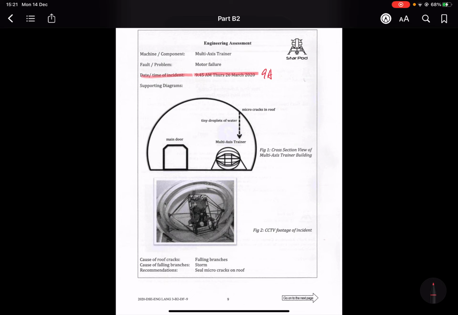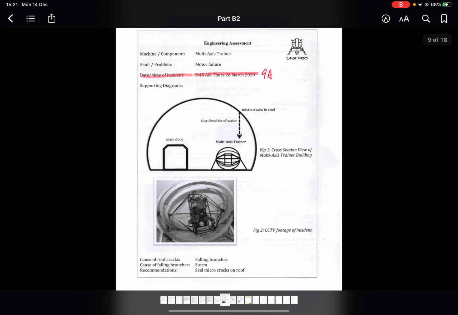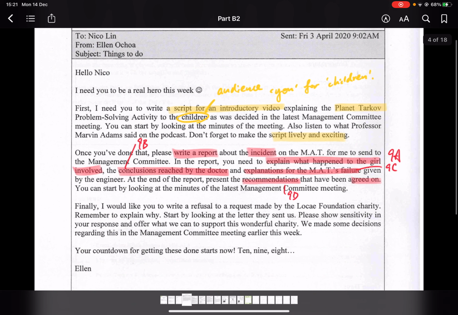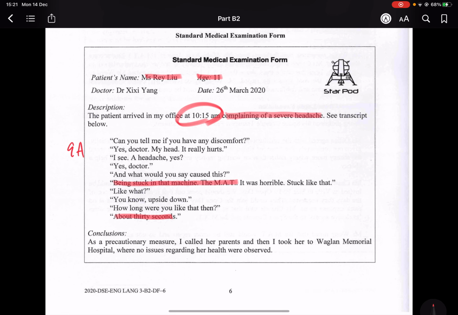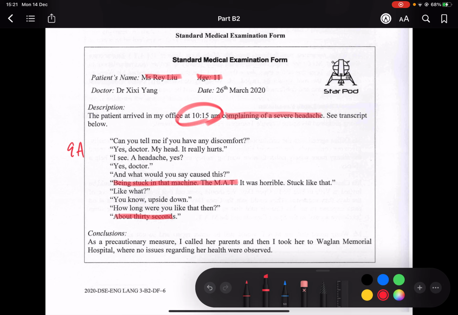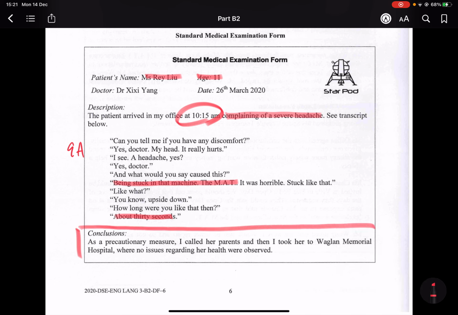Right, so in paragraph 9B, looking back at the instructions, we need to talk about the conclusions reached by the doctor. So let's go back to the medical examination form. We could find the conclusions here. As a precautionary measure, I called her parents and then I took her to Wagland Memorial Hospital where no issues regarding her health were observed. So this will be useful for 9B.